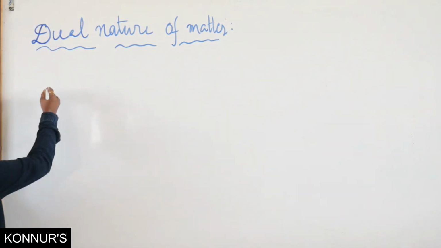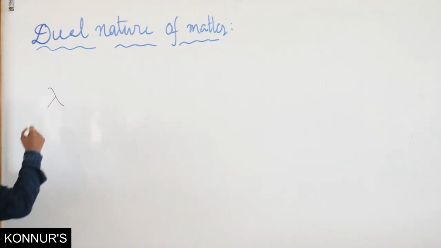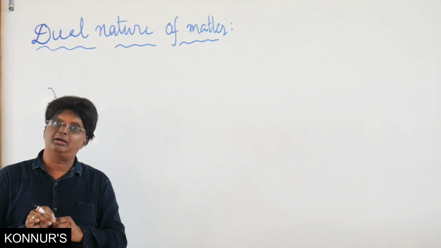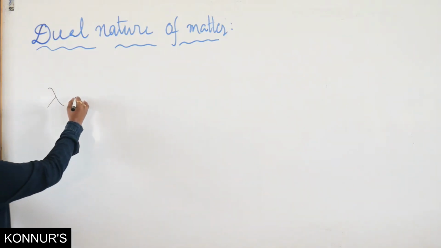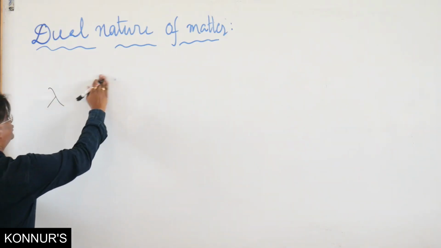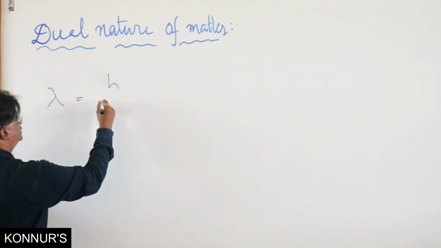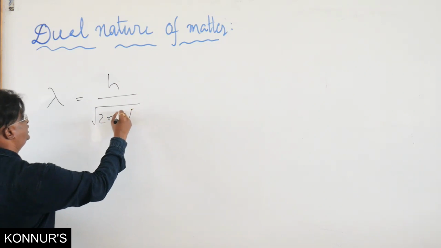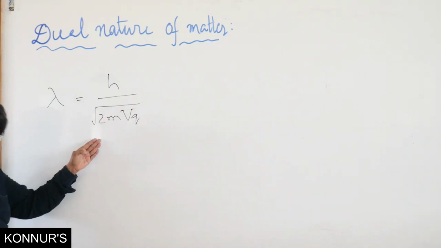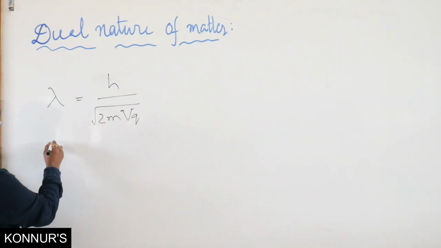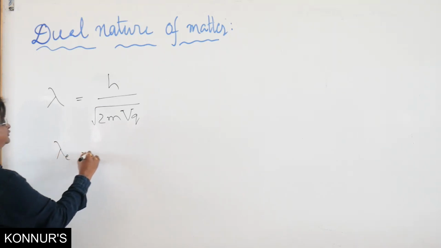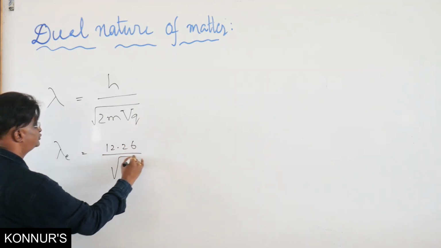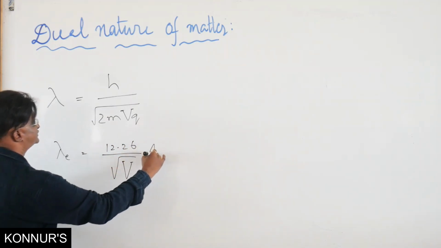Yesterday we said that for a charged particle accelerated through a potential difference, an electric field, lambda is given by h upon root of 2mqV. You remember this expression. And for an electron, lambda is 12.26 upon root V angstroms, we said.